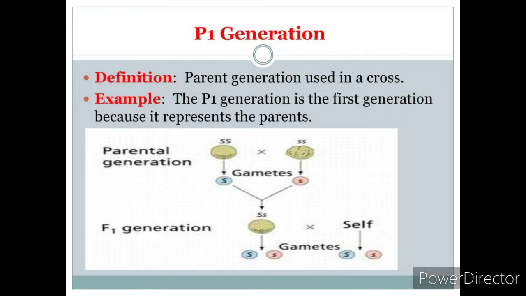Now the next topic is the P1 generation, meaning the parent generation. The parent generation is used in a cross. For example, the P1 generation is the first generation because it represents the parents. When the two parents cross or breed to produce progeny, those parents are called the P1 generation. Now see this image.